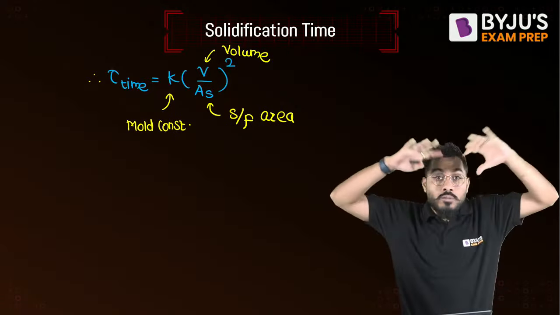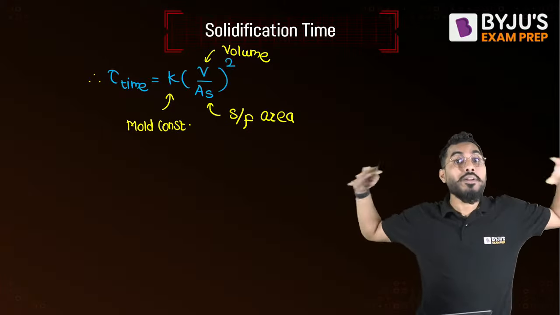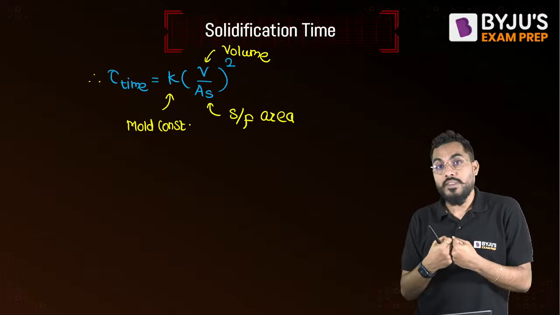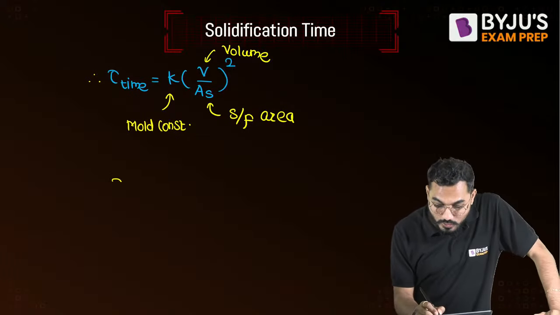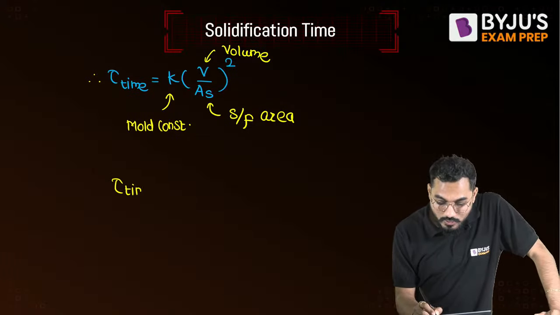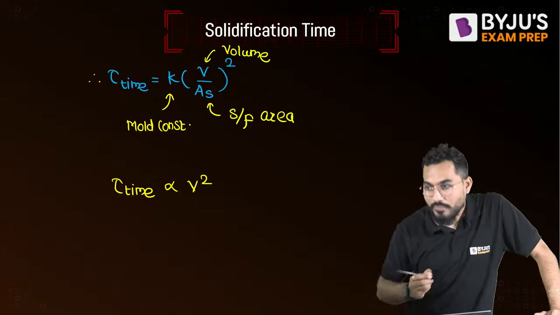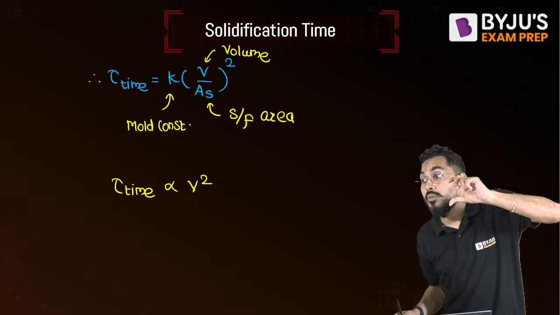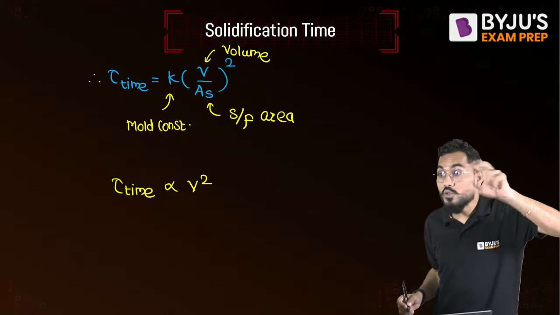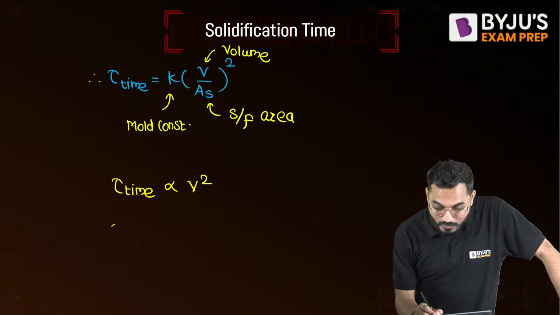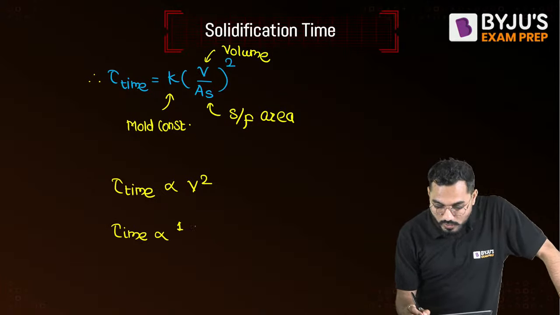We know that the more the area from where heat is dissipated to the atmosphere, the less the time required for solidification. So solidification time is directly proportional to volume square. It's not volume, it's volume square. Most of the time students forget that square. And solidification time is inversely proportional to surface area square.